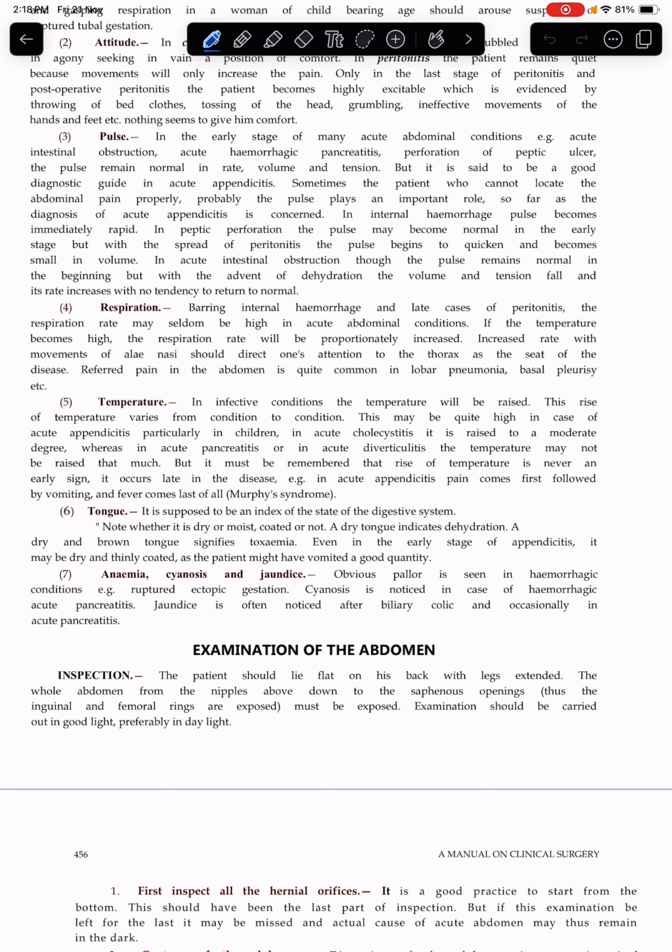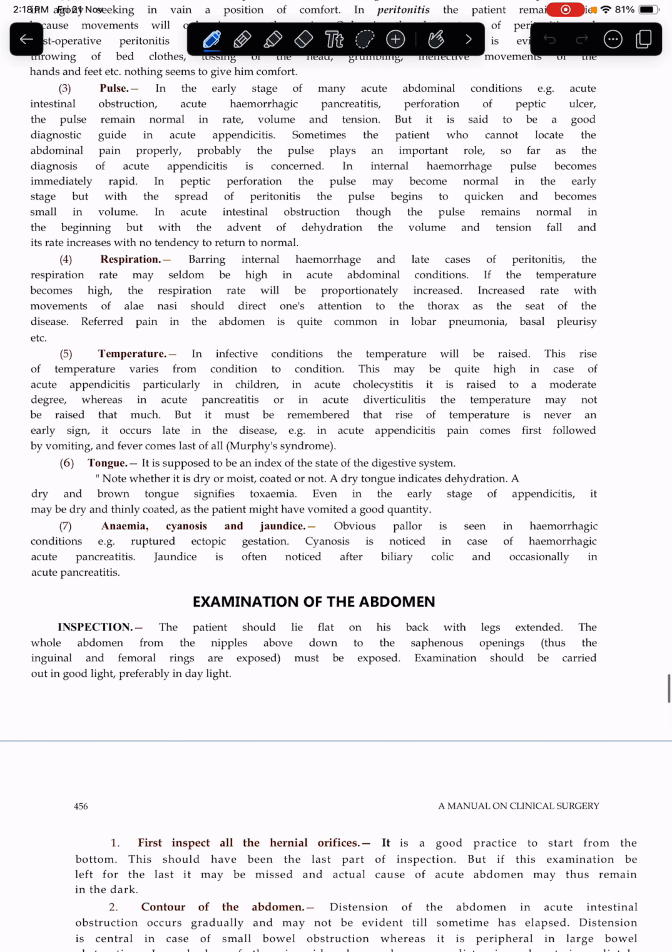Respiration. Barring internal hemorrhage and late cases of peritonitis, the respiration rate may seldom be high in acute abdominal conditions. If the temperature becomes high, the respiration rate will proportionally be increased. Increased rate with abdominal signs should direct one's attention to the thorax as the seat of disease. Referred pain in the abdomen is quite common in lobar pneumonia and basal pleurisy.